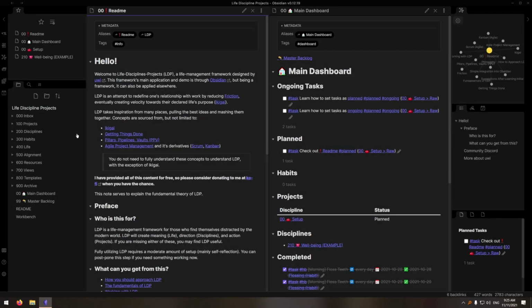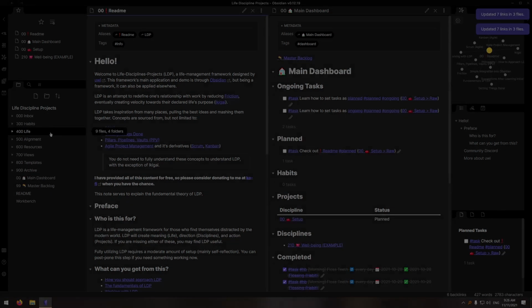Also notice that there's no core components that are nested within each other. That is, projects are not placed within disciplines. This is intentional because I believe all components should be atomic. This allows greater flexibility, such that projects that are considered multidisciplinary are no longer tied to a single discipline. If you feel that some of these components should be nested within each other, by all means go ahead. So long as it makes sense with you, it is correct to you.